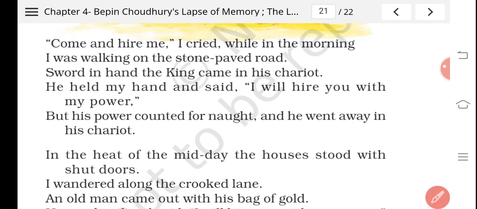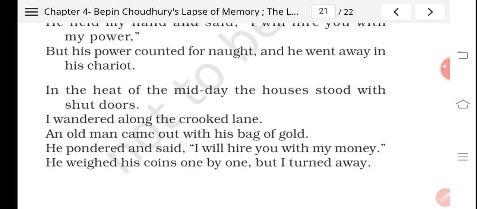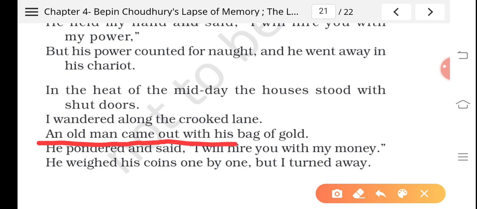Again we can see an old man came out with his bag full of gold. So in this sentence it is symbolizing wealth.